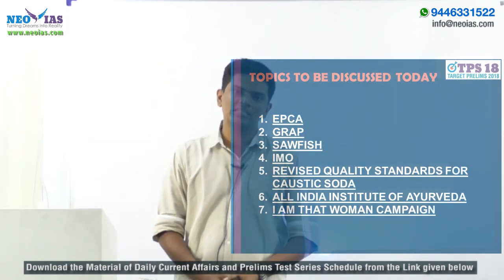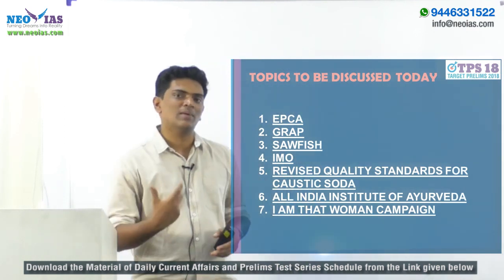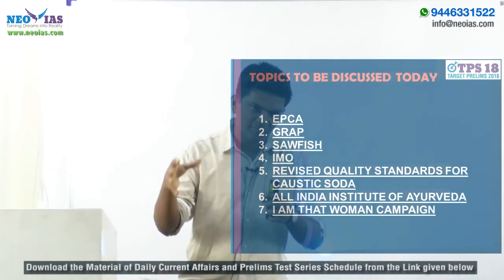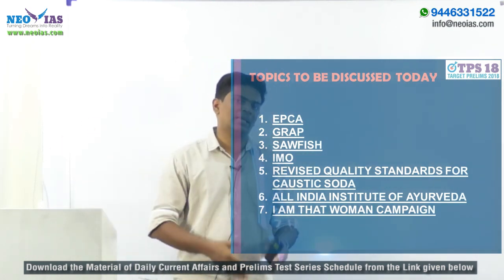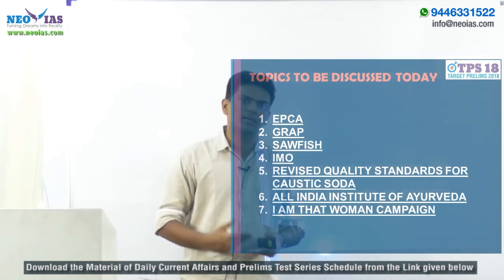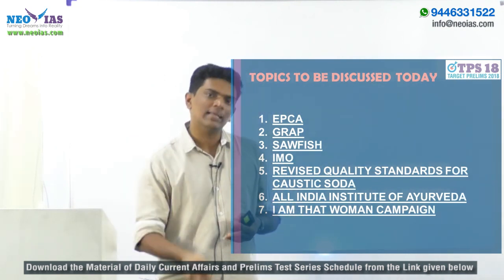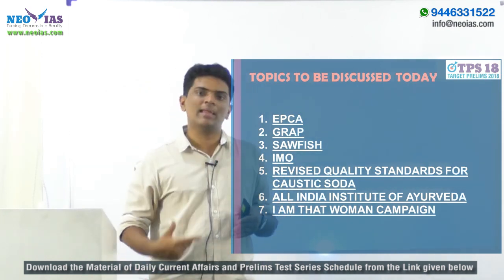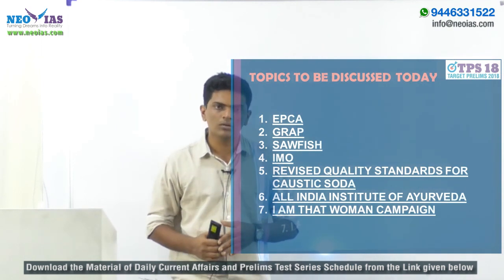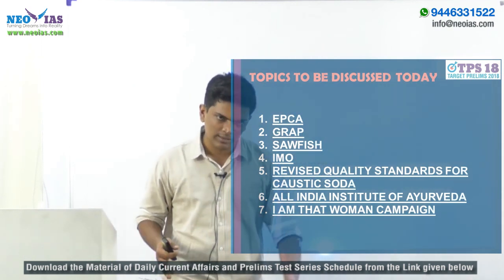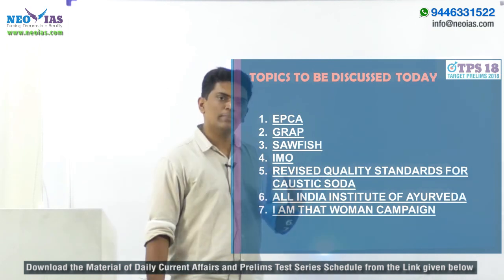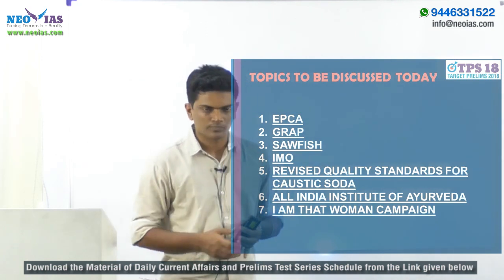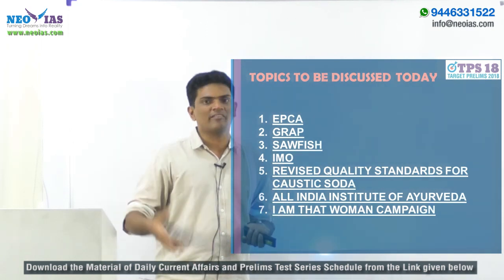So now the ministry has recommended a new membrane cell based technique for producing caustic soda, so that the negative impacts of the mercury method can be avoided. This will also help in boosting the demand for Indian made caustic soda in foreign countries. So indirectly this will also help the Make in India initiative. This news came in today's newspaper, and because of this it is important. So you can expect a question on this also. All the relevant details we have covered in the material.